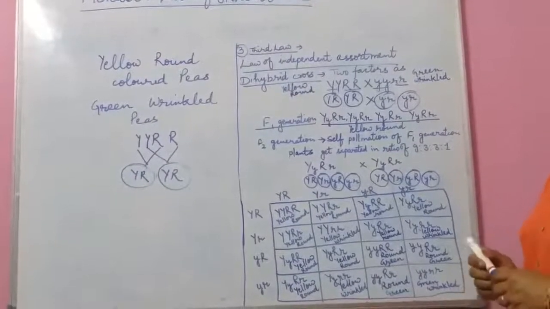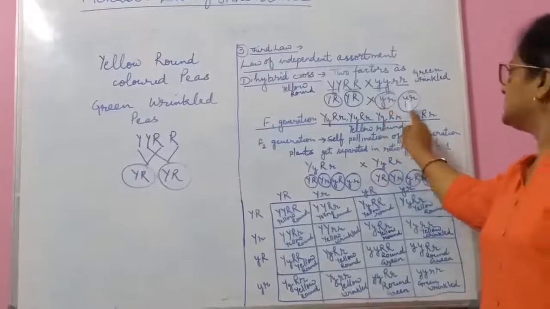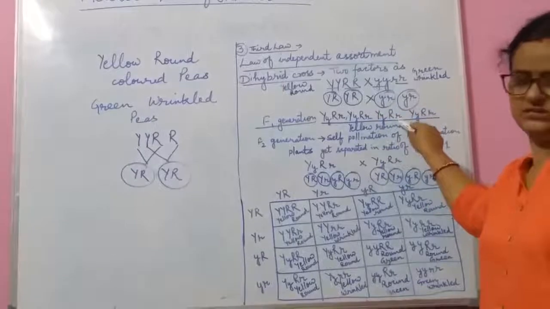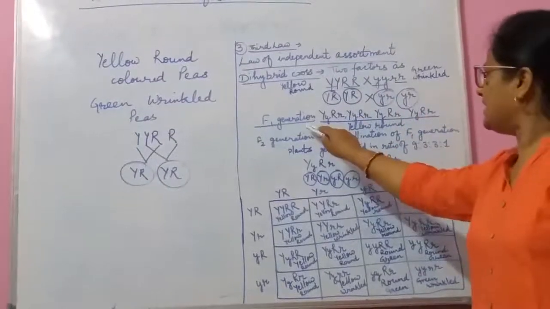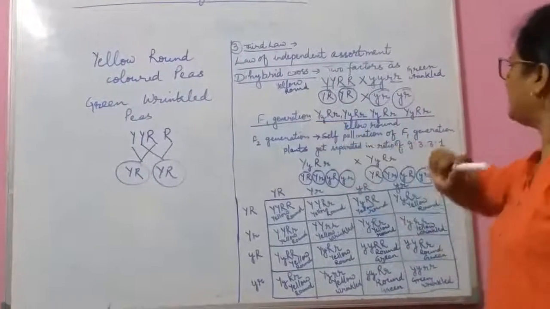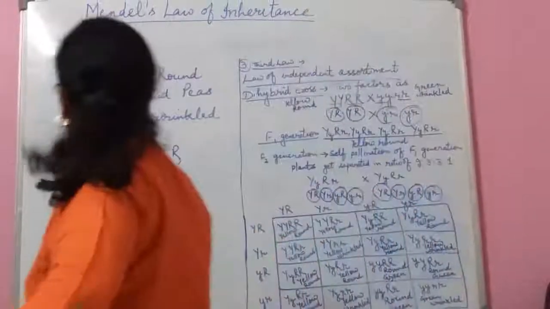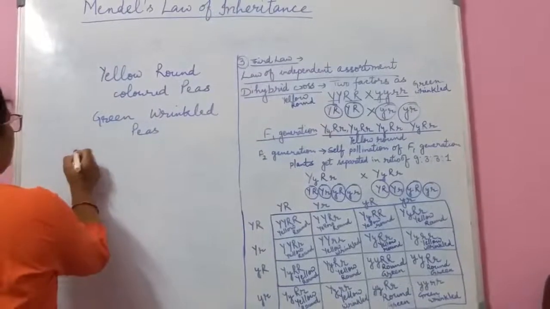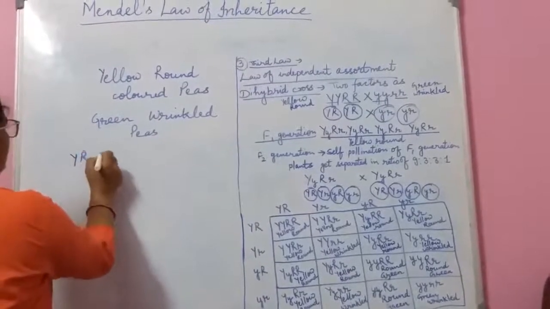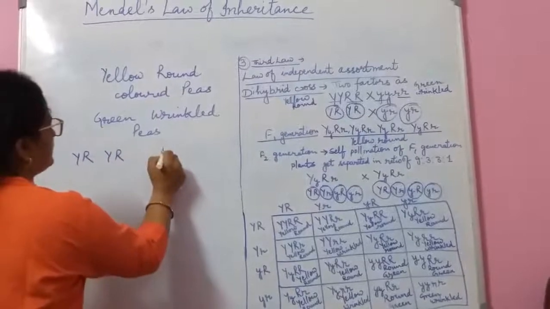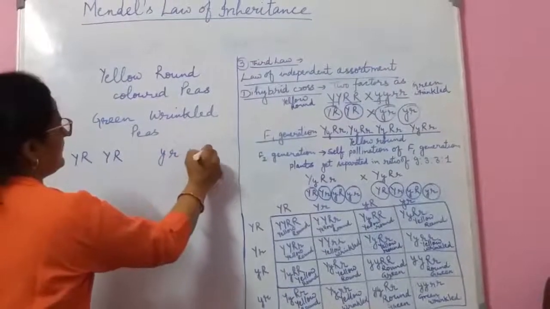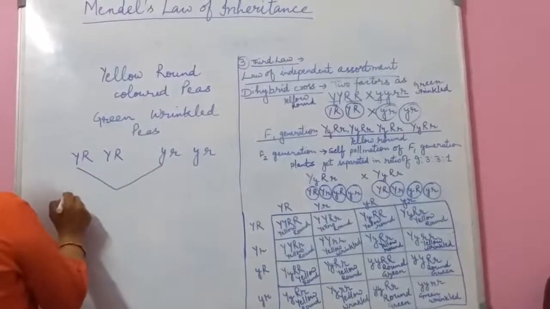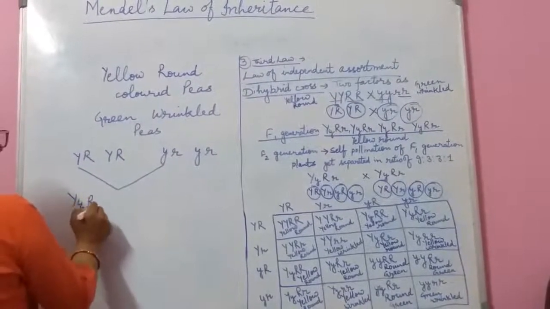When he crossed these two types of gametes with each other, then in the F1 generation, what will he find? Look here. Capital Y, capital R conjugates with small y, small r, giving capital Y, small y, capital R, small r.